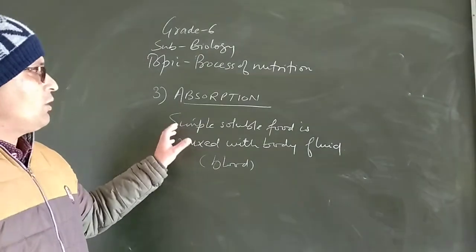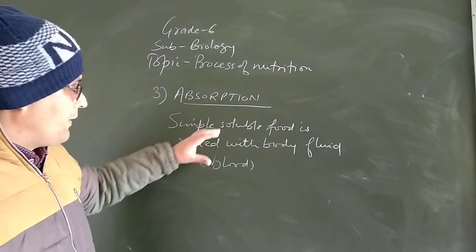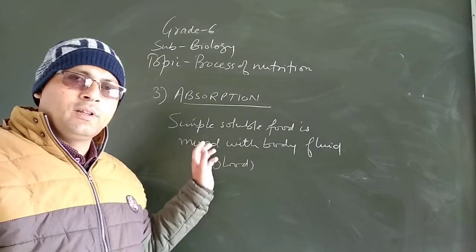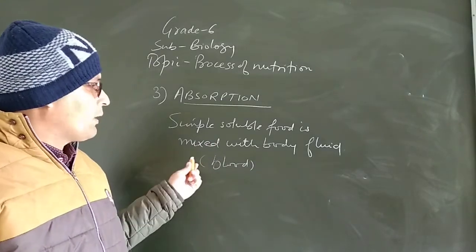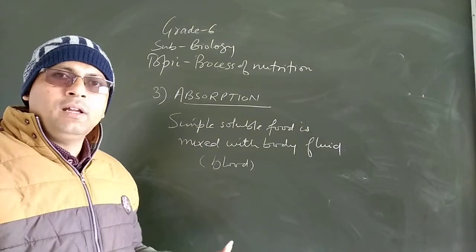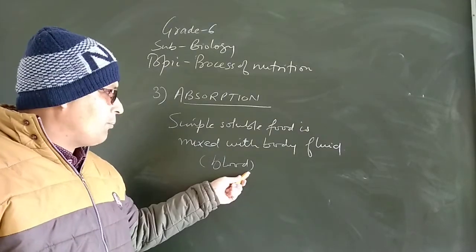So in the process of absorption, the food which in digestion was broken down into simple soluble form gets mixed with the body fluid like blood.